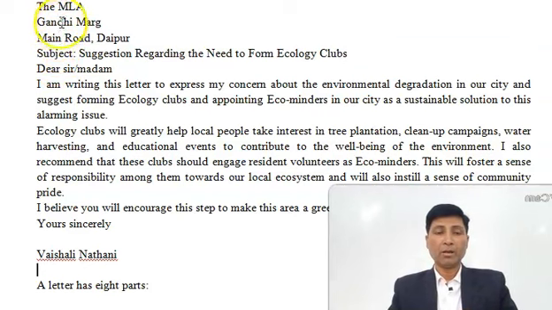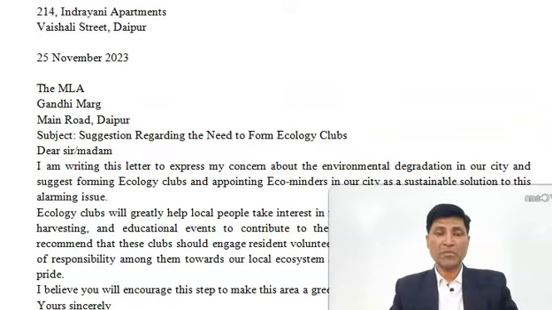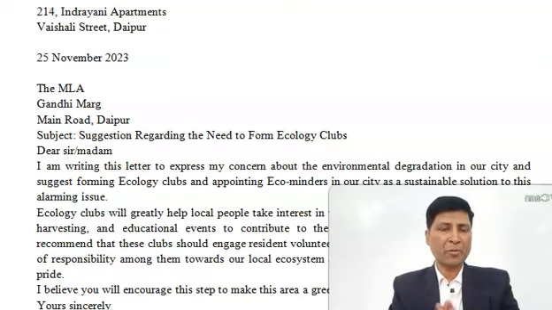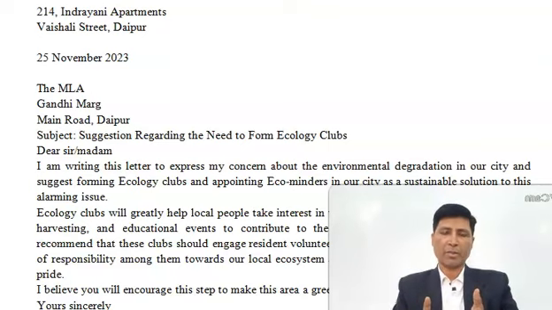This should not change. Your organization of ideas should not change. So if you are maintaining your format properly, the ideas are automatically organized. So 1 mark from format, 1 mark from organization of ideas you have got.